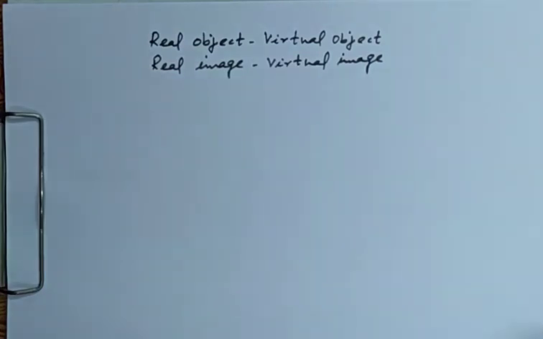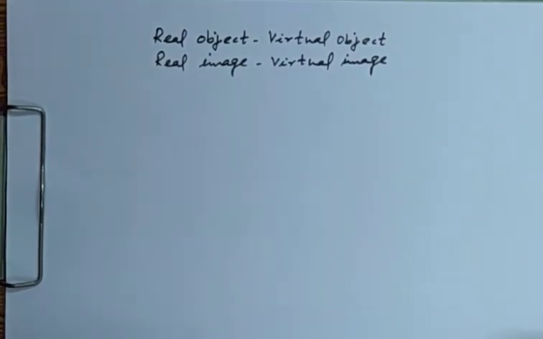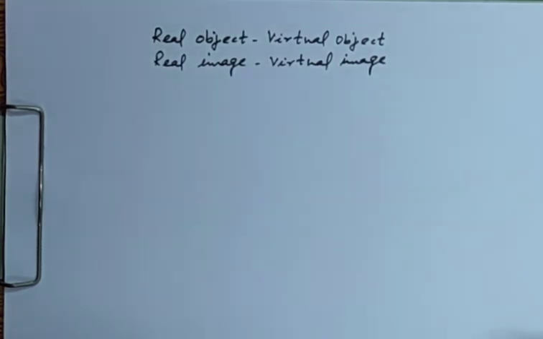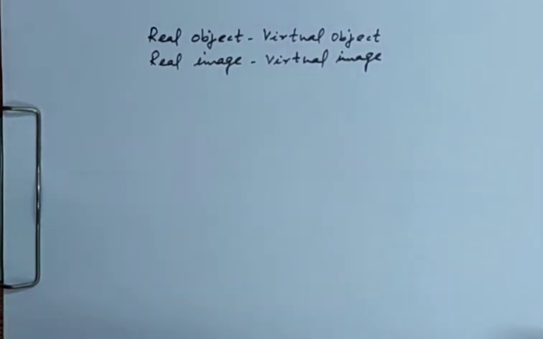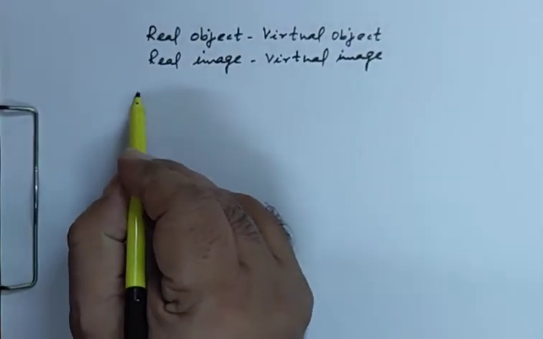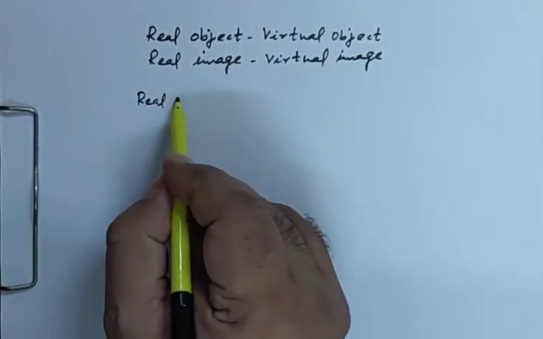Dear students, another topic is the real object versus virtual object, or real image versus virtual image. In case of real or virtual object or image, most of the students commit mistakes in the sign convention because the concept is not clear to them. Let us understand this concept very clearly. What are real objects?